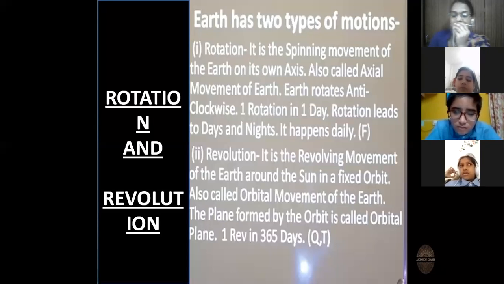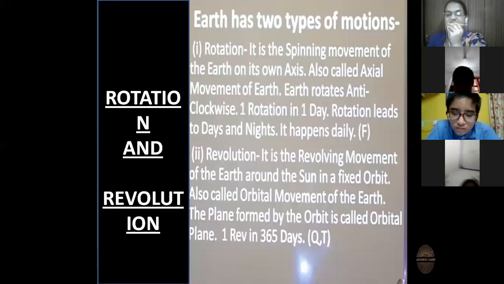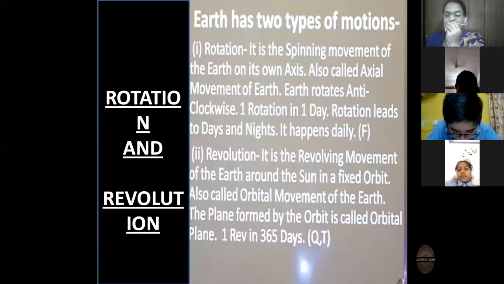Each time the Earth completes one revolution around the Sun in a year, it takes 365 days and 1/4 day. Students, is it clear? For the revolution movement, it takes 365 days, which means it takes one year to complete its revolution and 1/4 day. So to complete one orbit around the Sun, 365 1/4 days is one year.